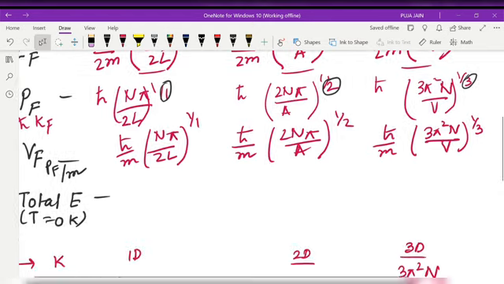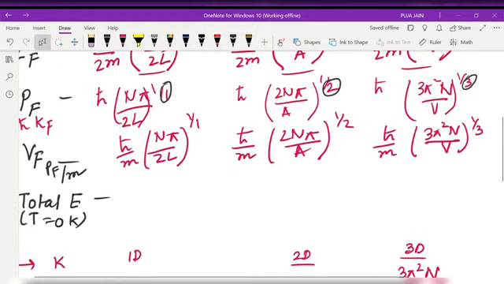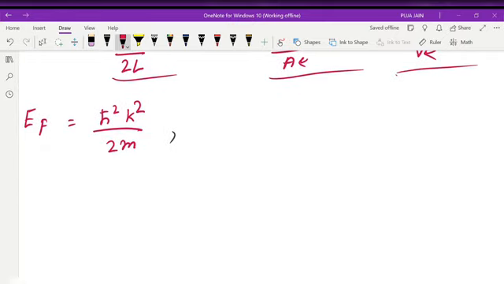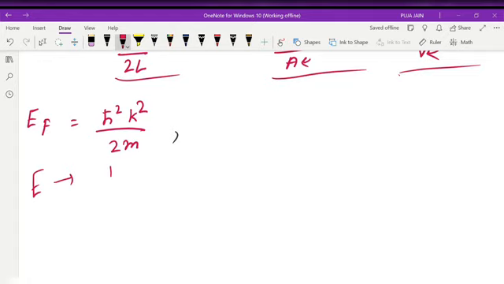Okay. Now for finding total energy, in case of 1 dimensional, it is 1 by 3 EF, in 2 dimensional it is half EF, and this is 3 by 5 EF. Now there is also a short trick for total energy. I will discuss this trick with you. For total energy, E, our formula is EF by 1 plus S by D. Now here S is what? 2. I already told what is S, right?